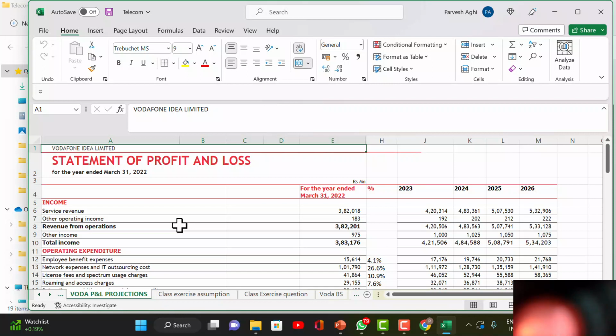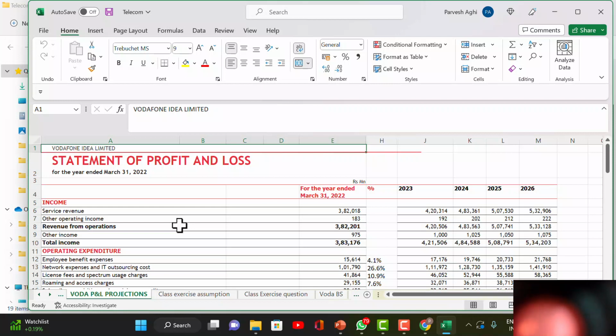So which is 15,614 crores, which is 4.1% of the revenue. Okay. So you put a tag, and you can immediately see that the formula is representing the percentage, 4.1. If you look at Airtel, they are close to 4%. So there is no problem. All the companies in the industry are almost paying 4% of their revenue as salaries.